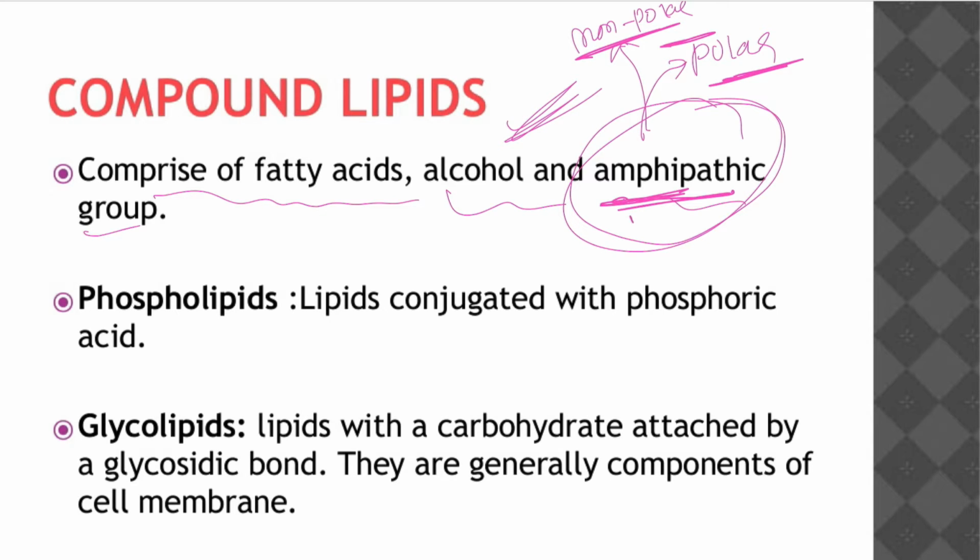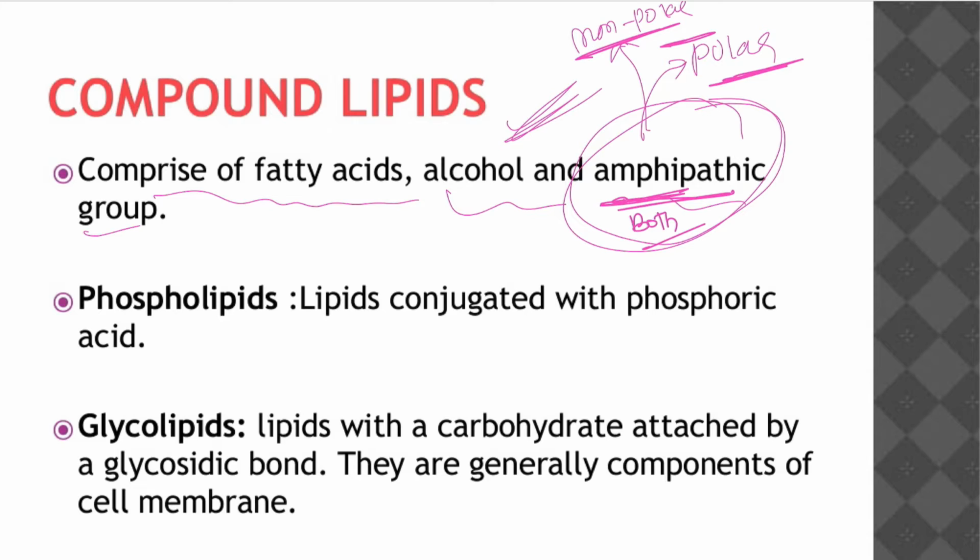Amphi means both. For example, an amphibian is an organism which lives both on land and in water. Amphipathic means both characteristics, so it can exhibit a polar nature and a non-polar nature. So it can dissolve in water, and it can dissolve in organic solvents also.